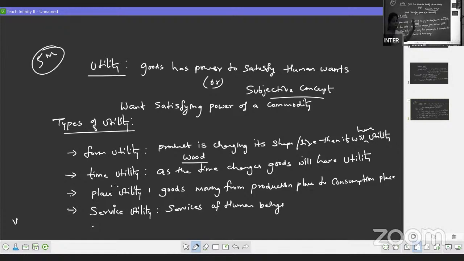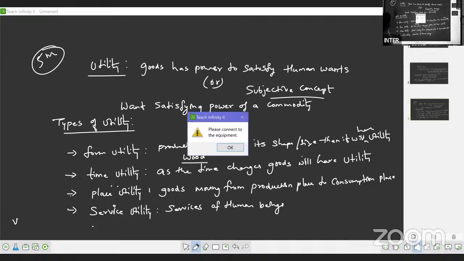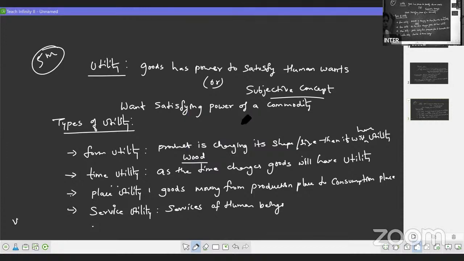Just see here what concepts we have discussed. First, you remember, this is for a 5 marks question. Most of the time they are repeating it, and it is a very easy answer to remember here. Right? Utility and the simple concept of utility.